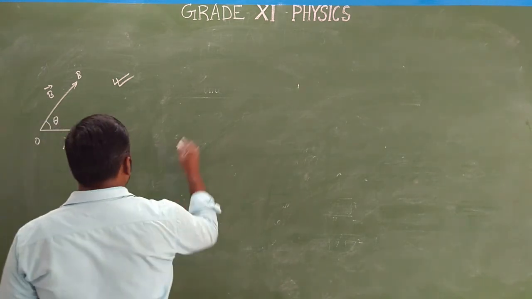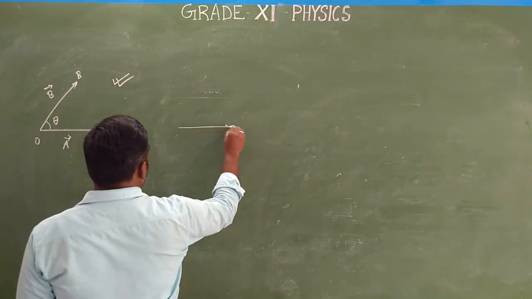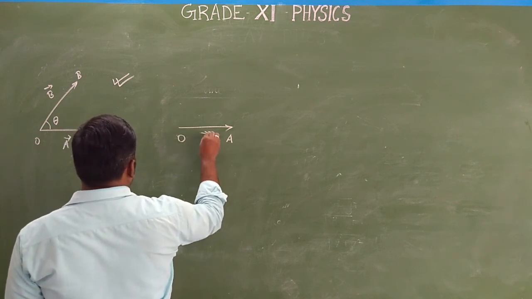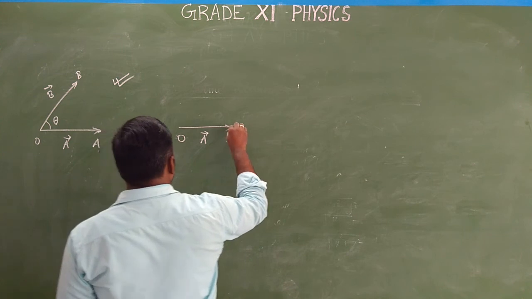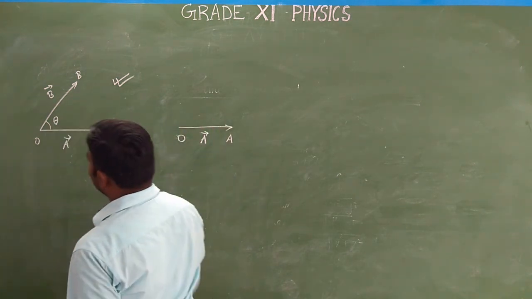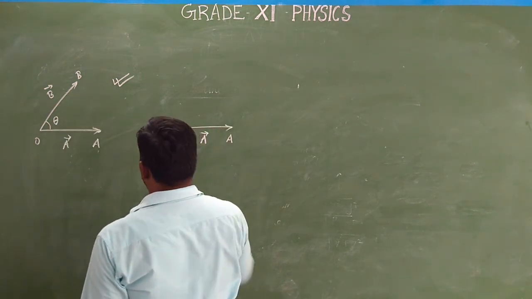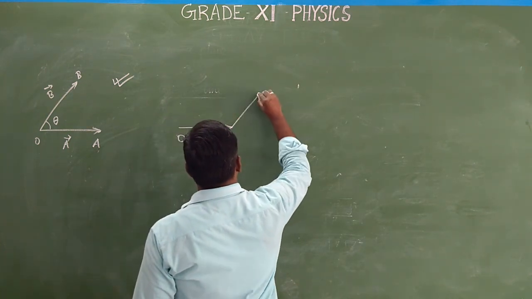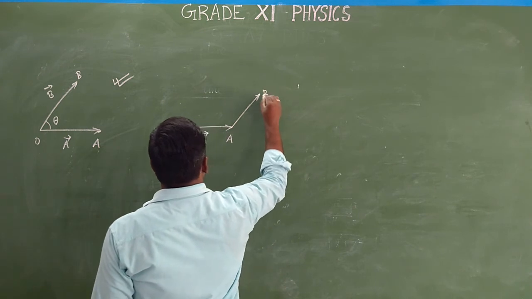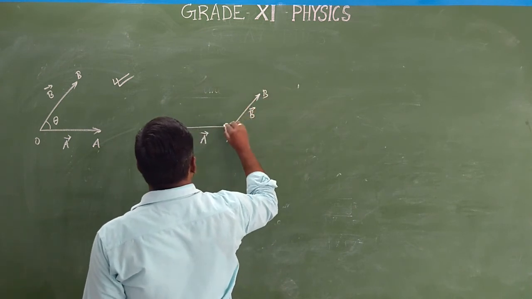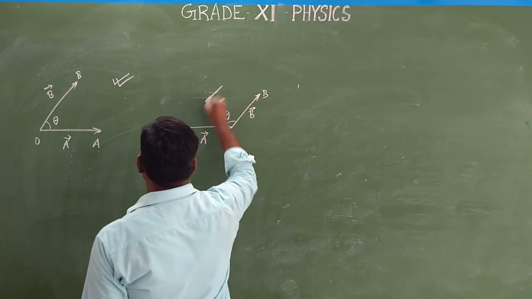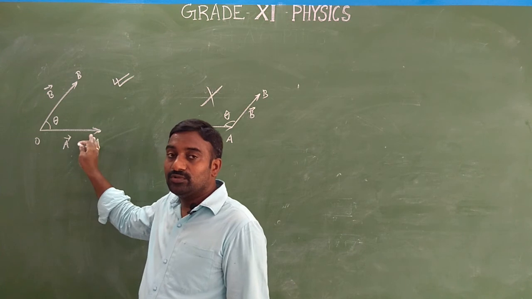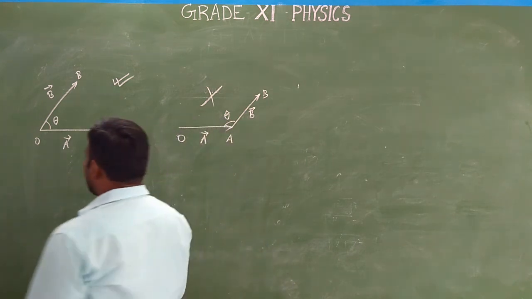Suppose you mention like this, let's say, is the vector correct or wrong? So OA is represented as A vector with the head, but here both start from the same initial point, that is co-initial vectors. This is correct. But in this case, from the head of the first vector, the second vector, that is B vector, starts, making an angle. Is this correct? No, it is wrong. So we should not mention like this. So this is the correct way to represent the vector with an angle.